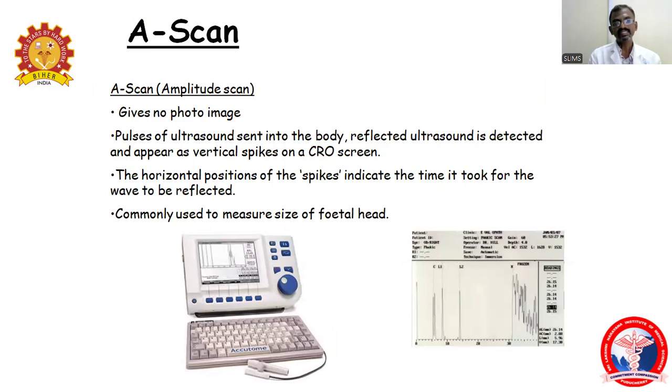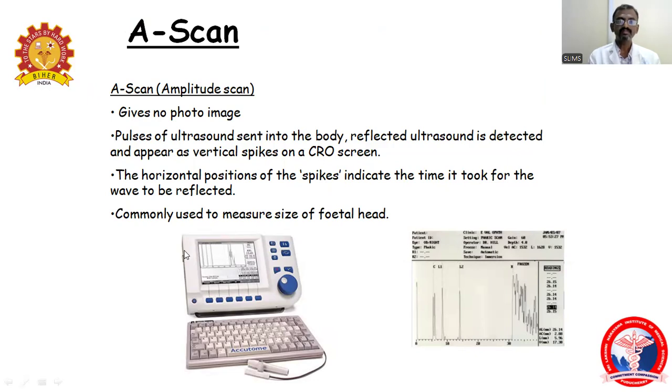So what is called an A scan? A scan is nothing but an amplitude scan. It gives no photo images because it is only in one direction, that is called the x-axis or y-axis. Pulses of ultrasound are sent to the body, and the reflected ultrasound is detected and appears as vertical spikes on the CRO screen.